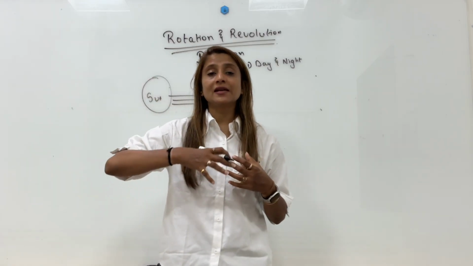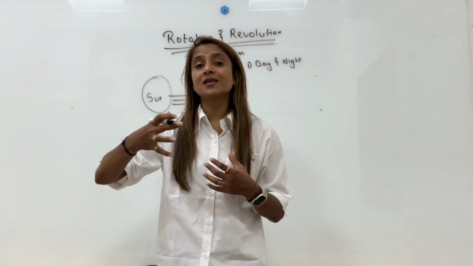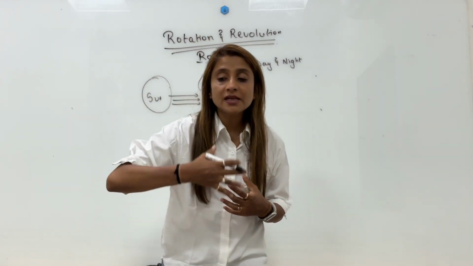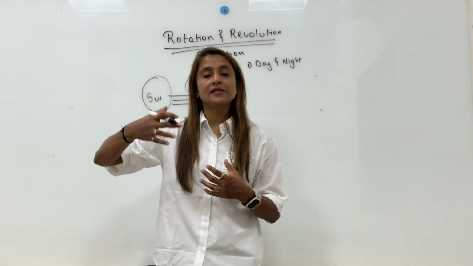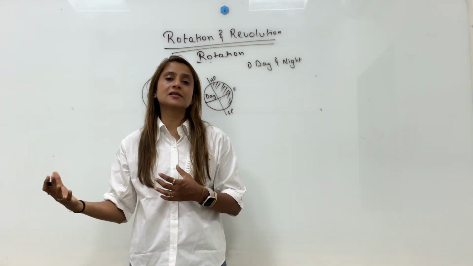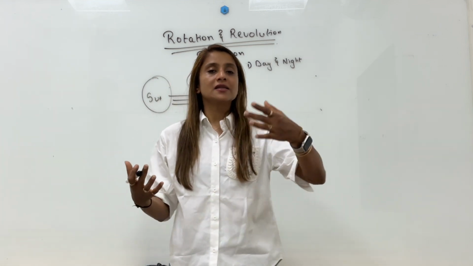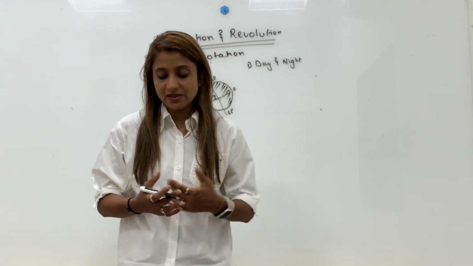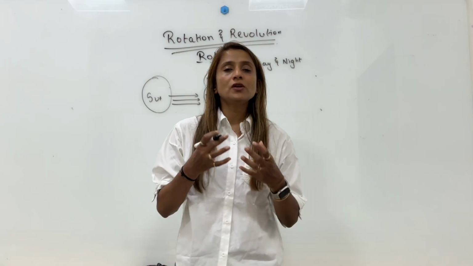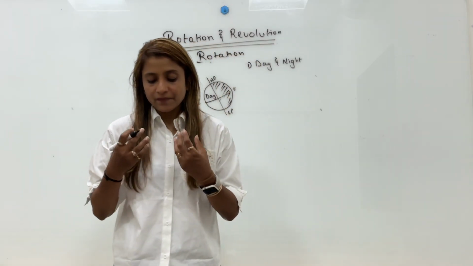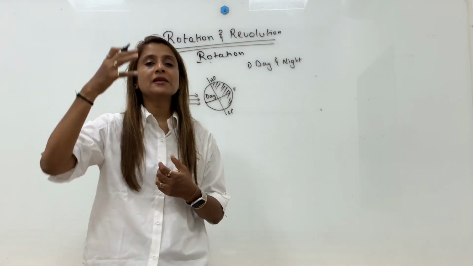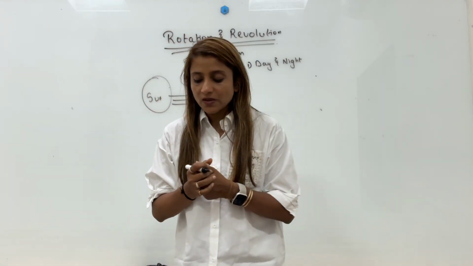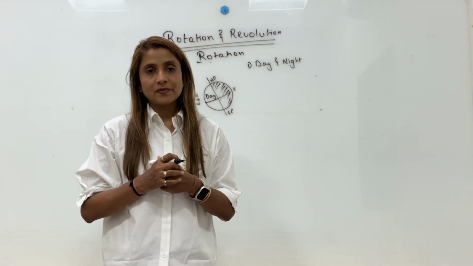So, as I said, day and night occurrence is not sudden. It is in progression. Before night, we will experience dusk. Before sunrise, before day, we will experience dawn. During dawn and dusk, we experience a little light in the sky. The light which we experience at the time of dawn and dusk is called twilight.